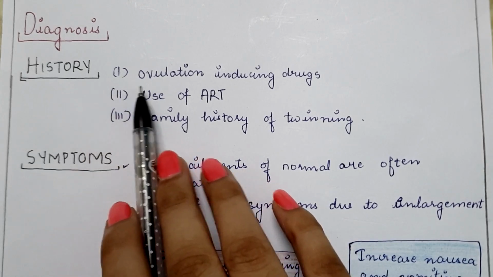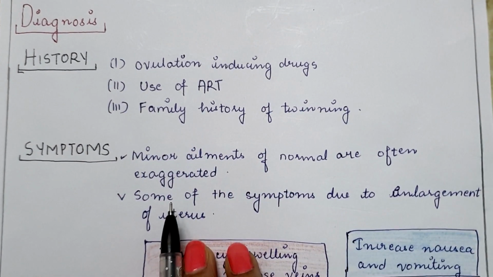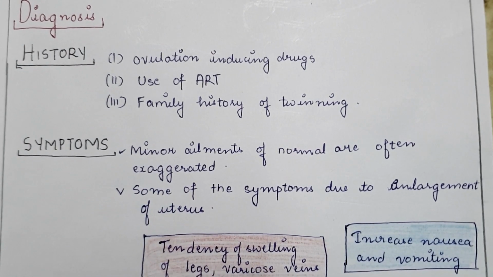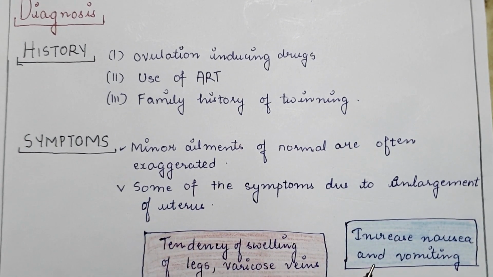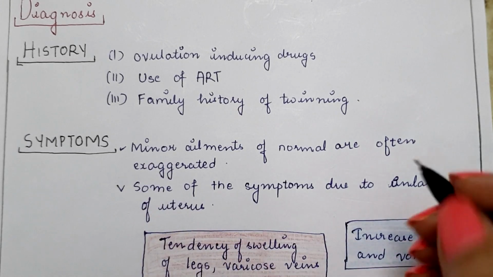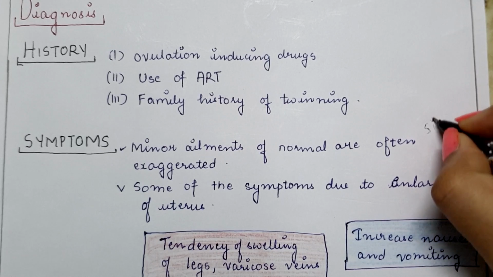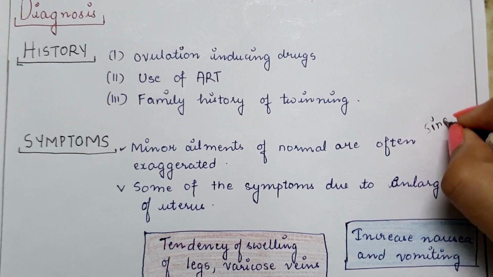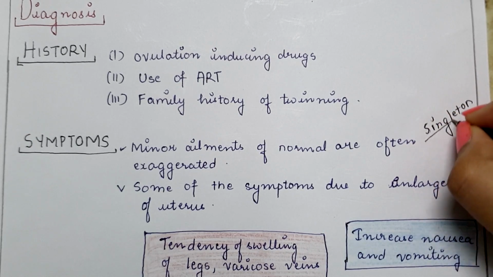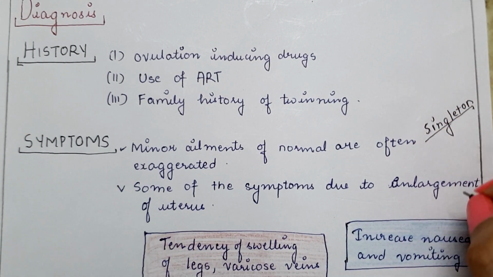So first of all, taking history. Then is symptoms. So note the symptoms. What are the main symptoms of twin pregnancy? As we know, singleton pregnancy means pregnancy with a single baby, when only one fetus grows inside the uterus.